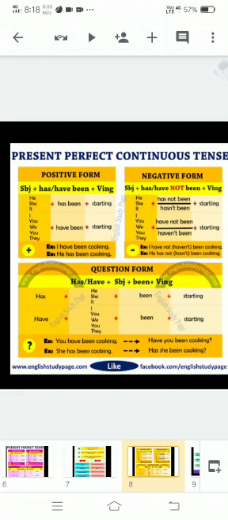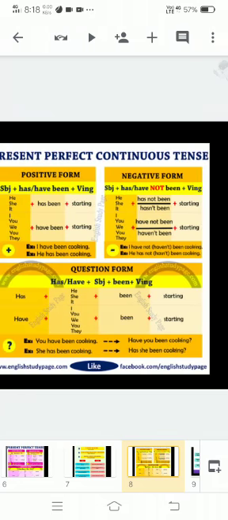Like we know, always remember that with he, she, it we use has, and with I, you, they, we use have, okay, and then it will be the same, been, verb and ing. Like he has been starting, you have been starting. Example we have I have been cooking, he has been cooking.